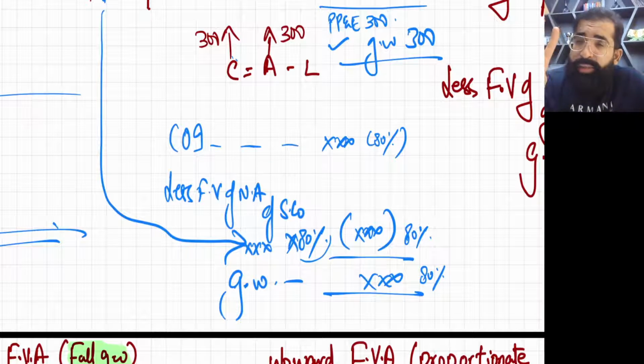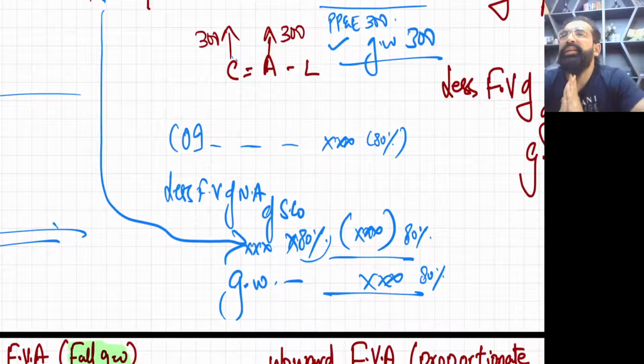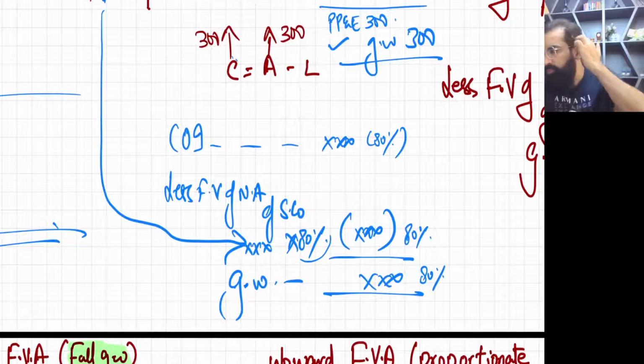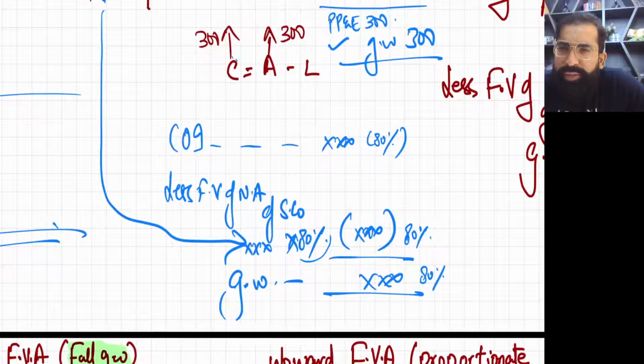One thing, the second most important characteristic of the proportionate method is that in the proportionate method, NCI is recorded as S company's net assets multiplied by NCI holding percentage.